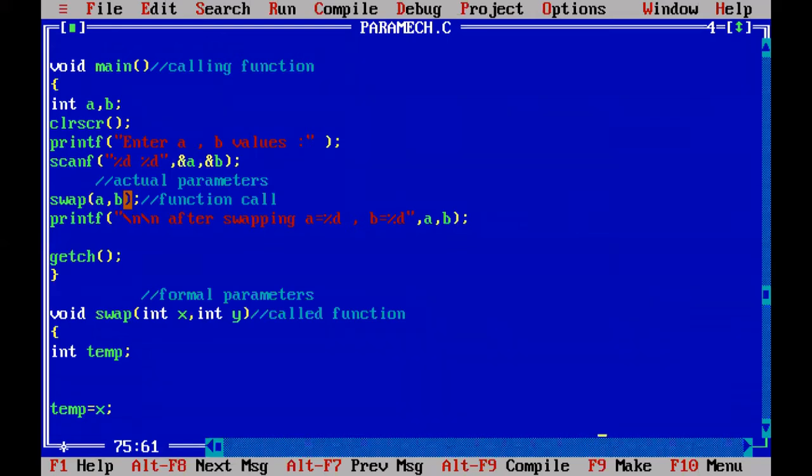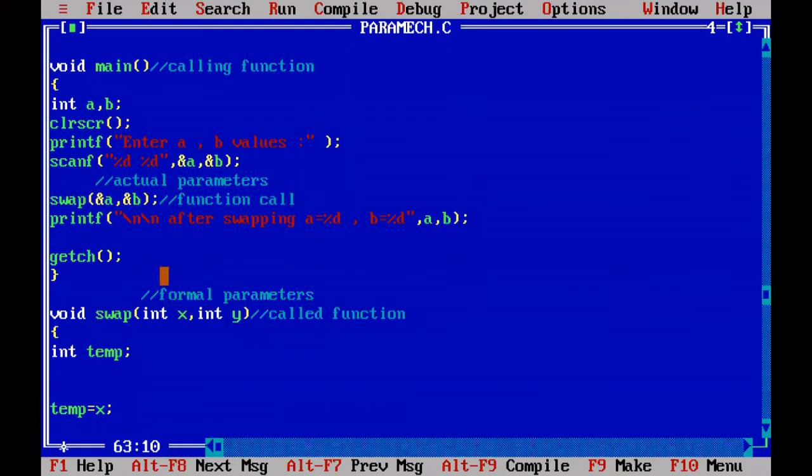But what we have to do, we have to pass not the values, we have to pass the address of the actual parameter, that means ampersand A, and the address of B, ampersand B. When the function is called, the controller will go to the swap function and the address of A is copied to X and address of B is copied to Y.